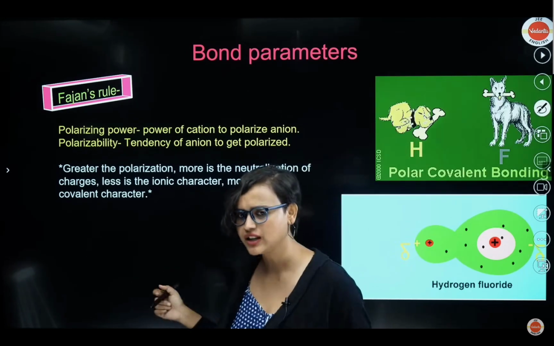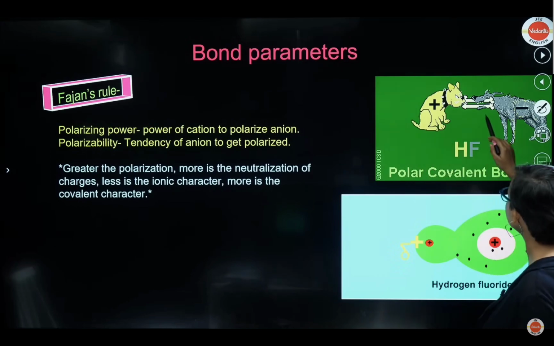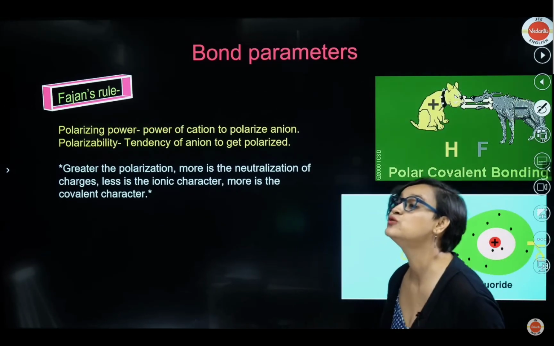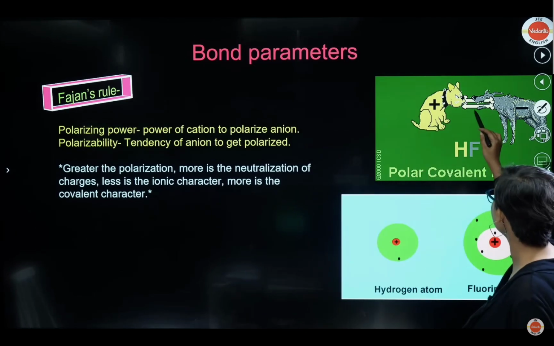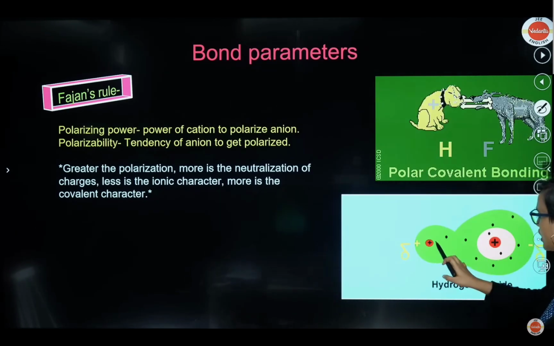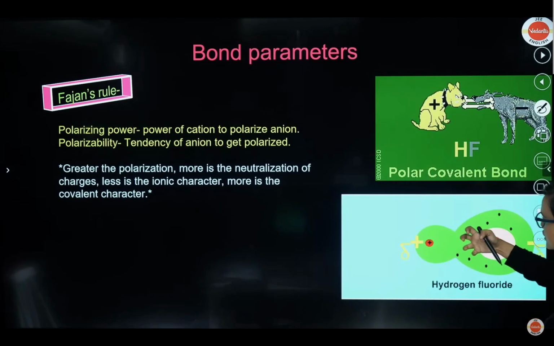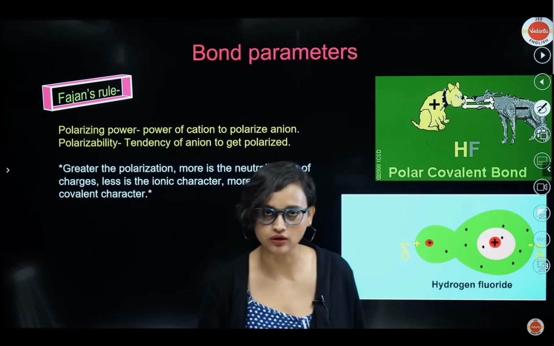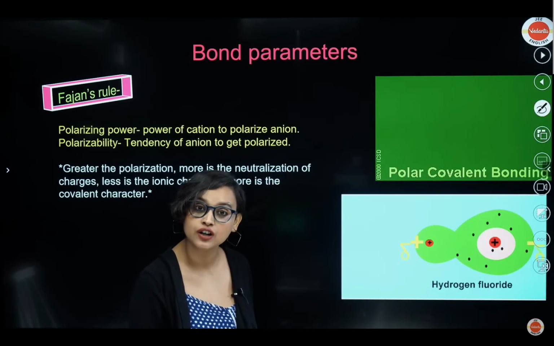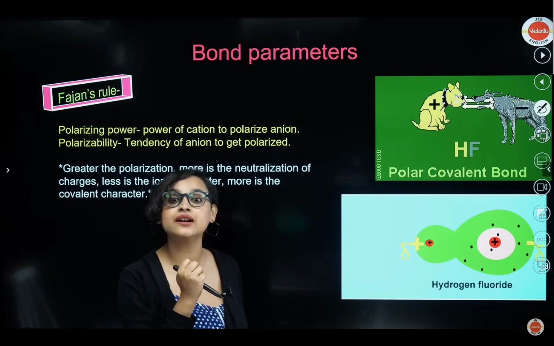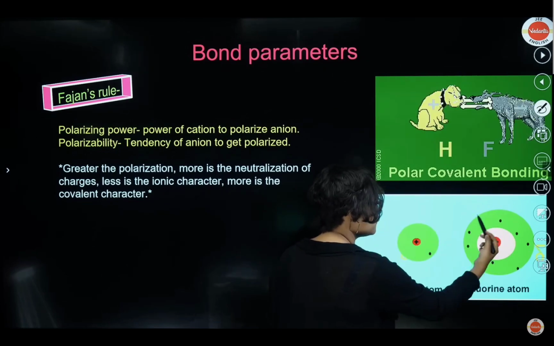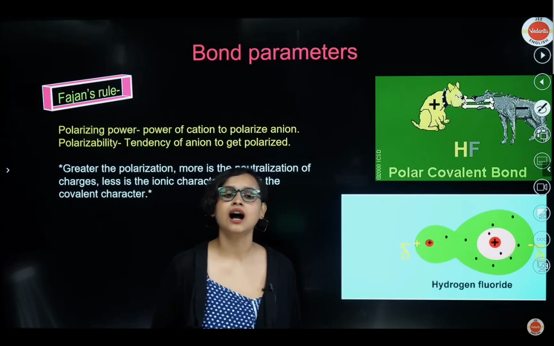Understand it with this example, yeah? Here is a polar covalent, like this thing. This dog came, but this one is a Great Dane, it's a bigger dog. What it did was, it pulled the bone towards itself. Are you understanding? Exactly. See, here also hydrogen and fluorine. Hydrogen had one electron. So what fluorine did was fluorine pulled the electron towards itself more. Hydrogen could not pull electrons from fluorine though. But fluorine did, because fluorine is more electronegative. Fluorine wants to gain electron easily, right? Because it wants to attain the octet rule. So here what is happening? More polarization by fluorine. Fluorine can polarize the hydrogen atom.